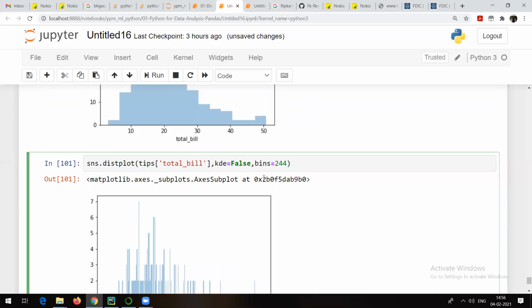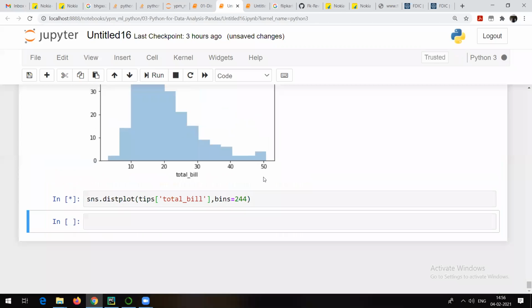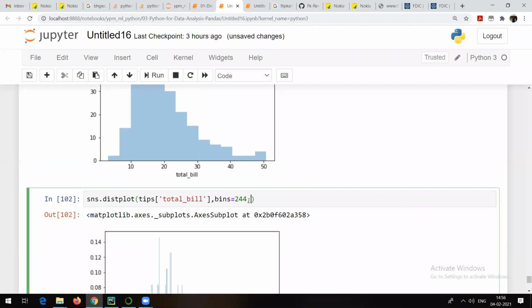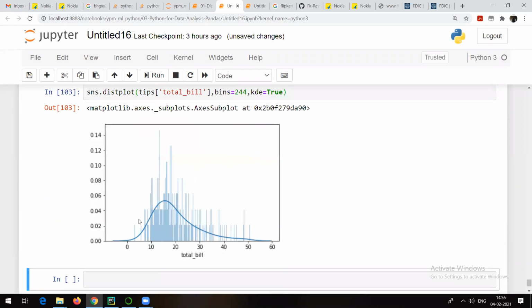In case of KDE, if I just remove this and then try to draw the graph, now you'll be able to see. Let me make KDE equal to true, and let's see what will happen. Okay, now see, you'll be able to see this particular line, right? So it is showing you the distribution. Here you can see that there is some skewness present in our data, and it looks like our data is right skewed. This is nothing but the skewness present in it.